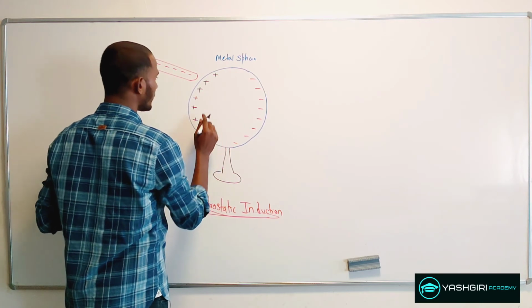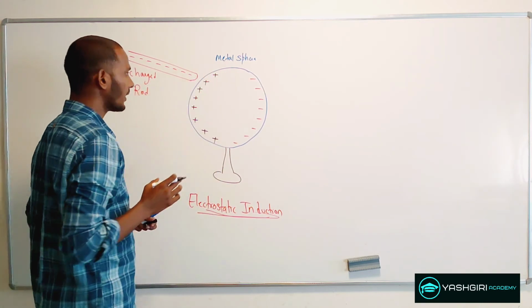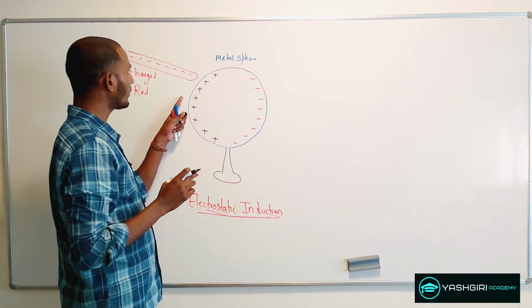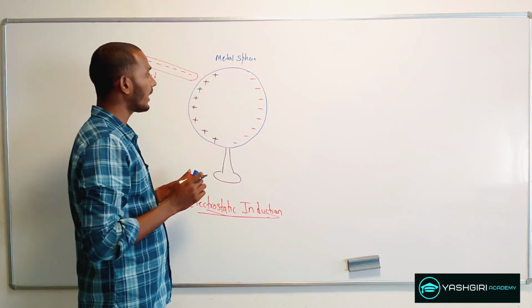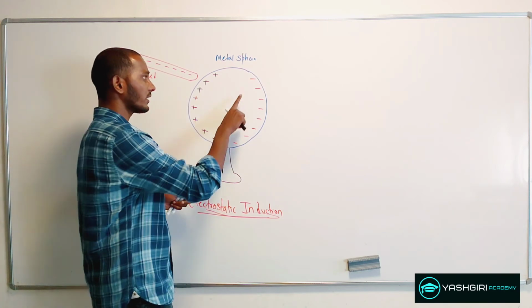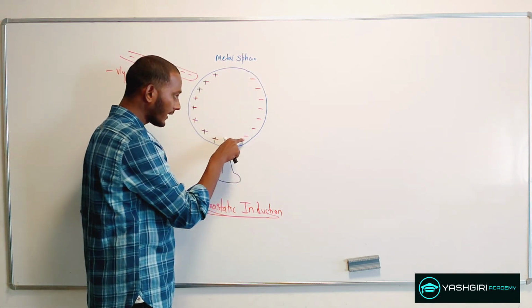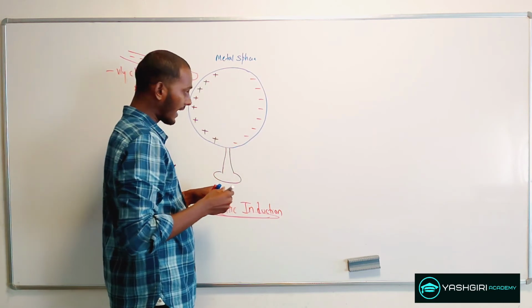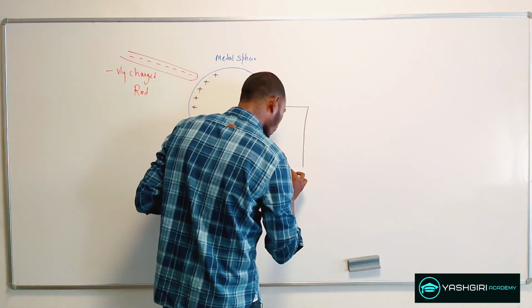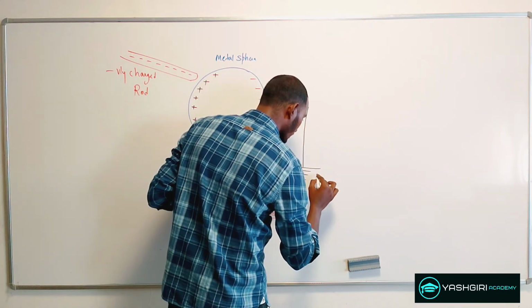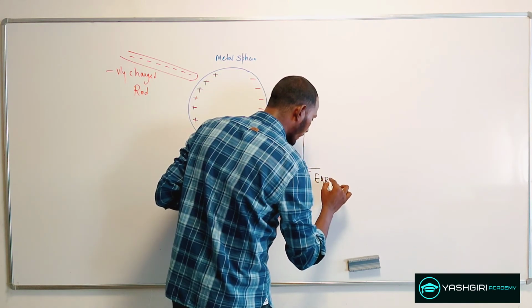So these are the positive charges that you will see on the left side. Now here, if I want the metal sphere to be of a positive charge, what I have to do is take the negative charge out of the sphere. And how can I do it? Just by connecting one wire to the earth. So this is your earth, or what we call a ground.